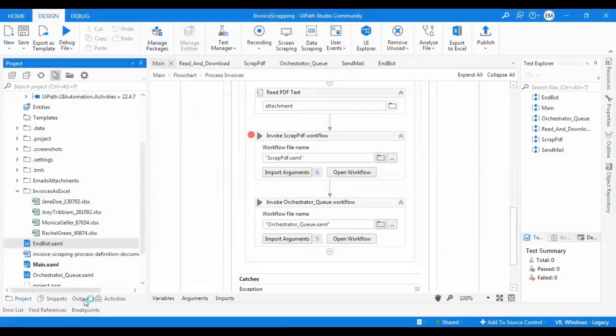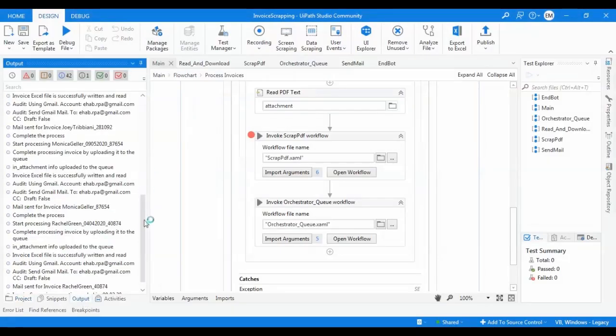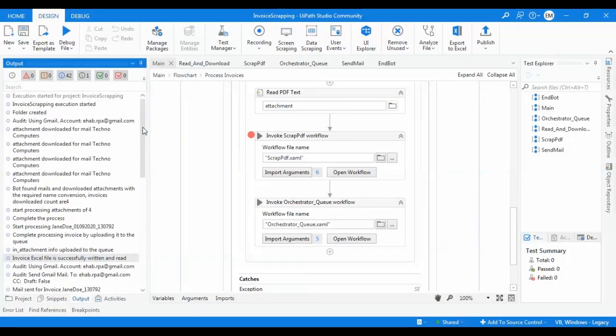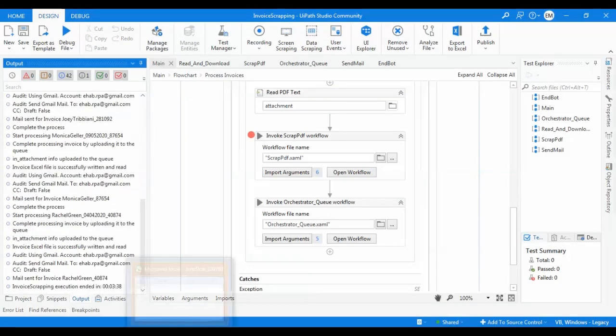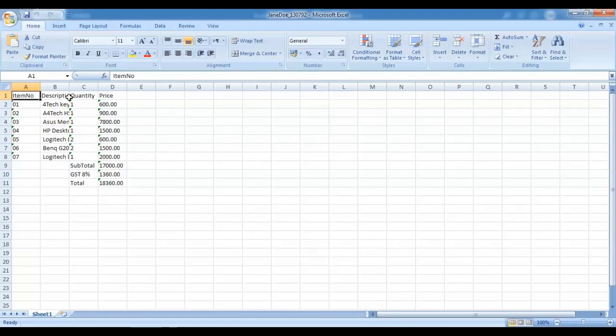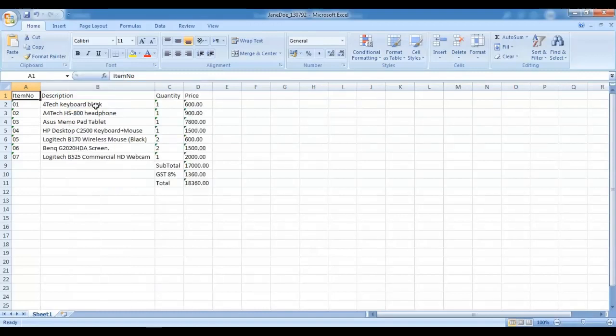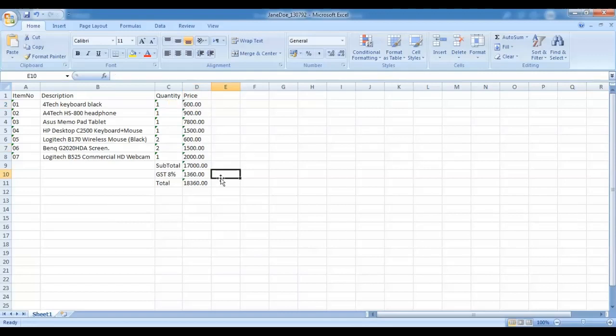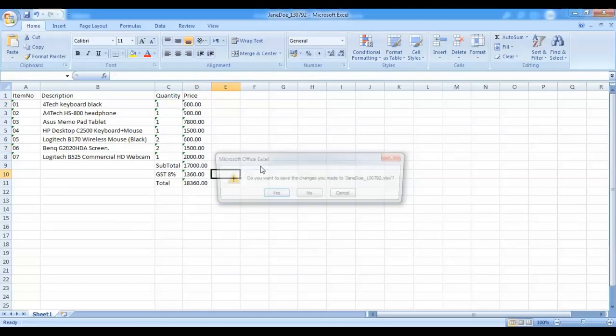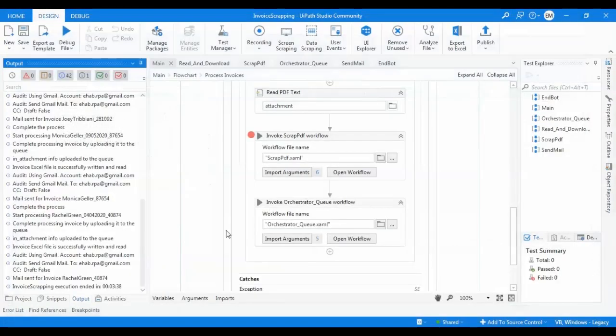And here is my output panel which contains all the info. Here is one example of the Excel files, and everything is written correctly as per instructions. So that's all. Thank you.